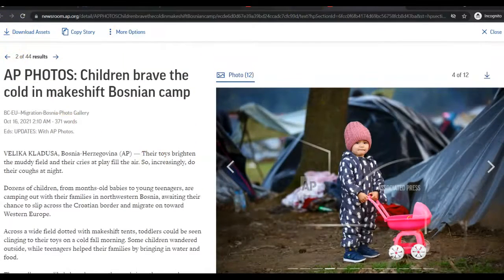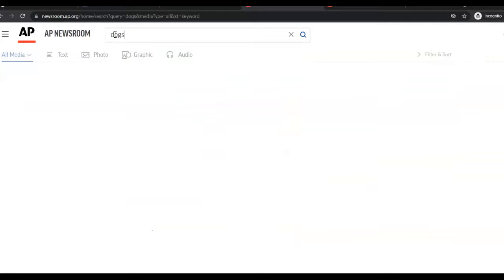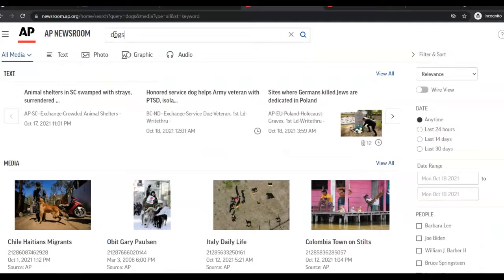We are going to go back, and to go back, you'll notice there's no back button. You have to use your tab and go to the home of the AP images. So we're going to do a search here. Up in here, I'm going to type in dogs, and I'm going to tell it to go search. When I do a search, it's going to put all sorts of things off to the right-hand side. So I can say I want any date, which is going to search all sorts of date ranges. I can say I want to know, within the last 24 hours, have there been any stories about dogs?